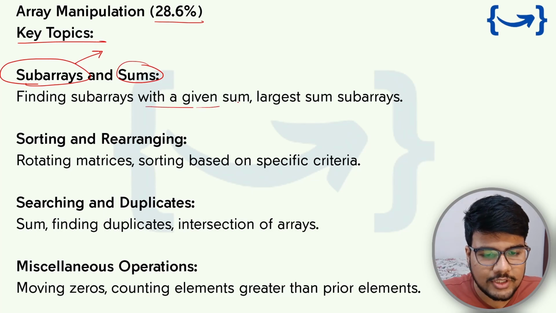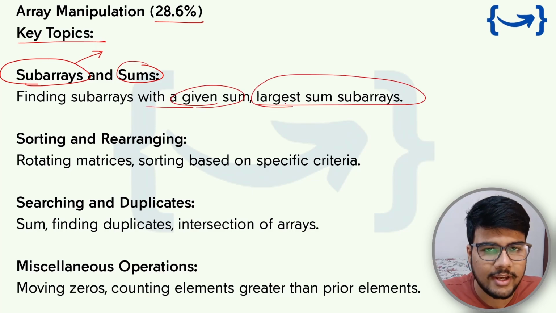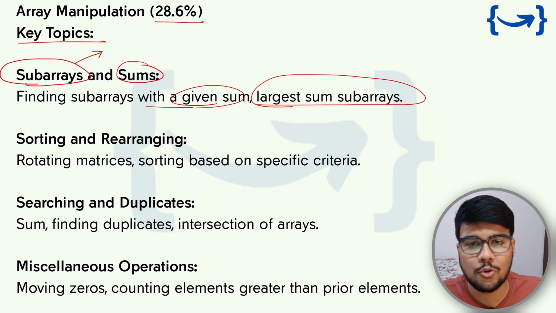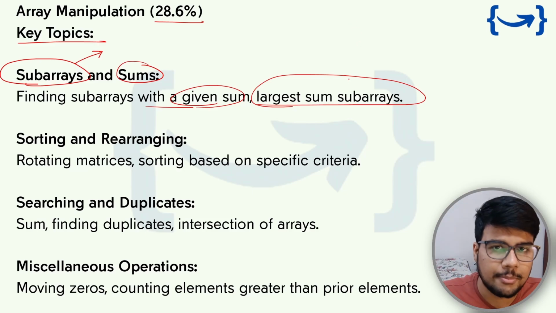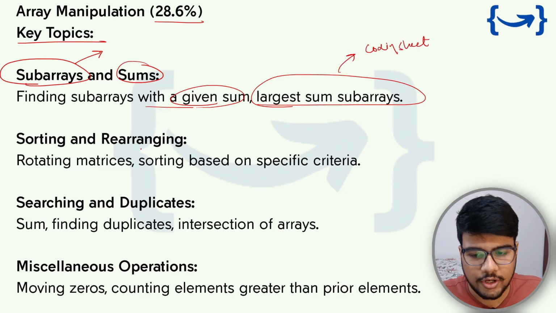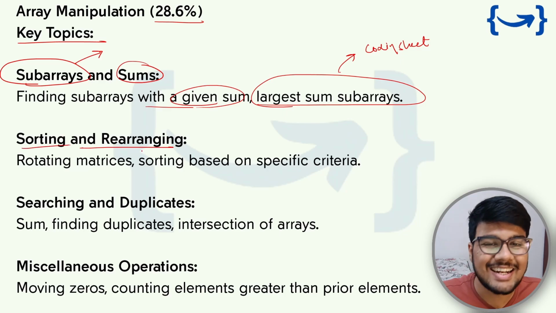So finding a subarray with a given sum, the largest sum subarray, maximum sum subarray, maximum product subarray, and most types of maximum and minimum questions were asked, to find in a particular subarray, and these types of questions are also included in the coding sheet, the video I just now showed. Okay, so now sorting and rearranging.